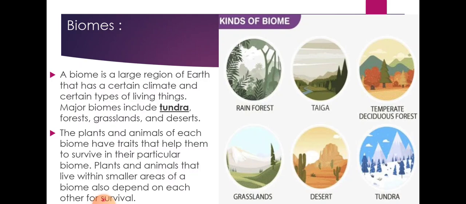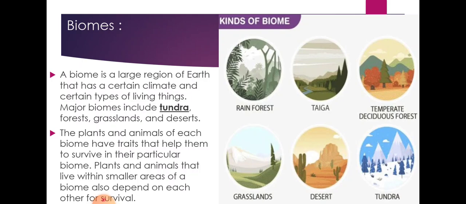They have specific plants and specific animals to live in. If we talk about the tundra, it is also a place where specific animals and specific types of plants are found. The different climatic conditions found on earth have specific plants and animals in them.